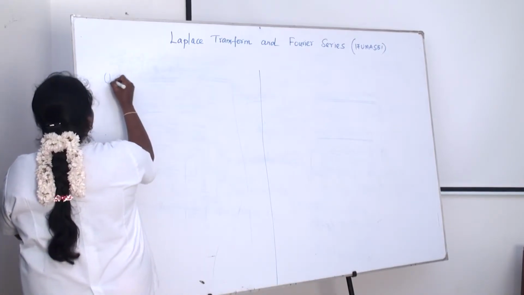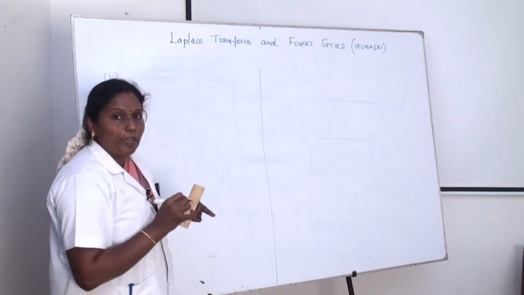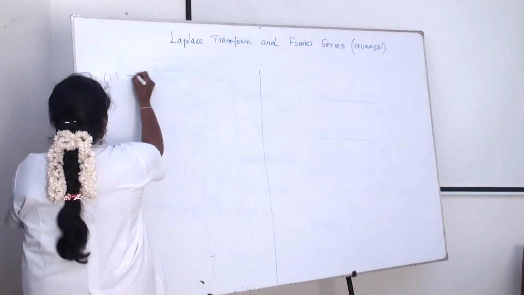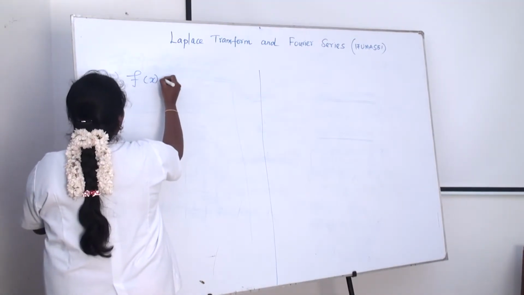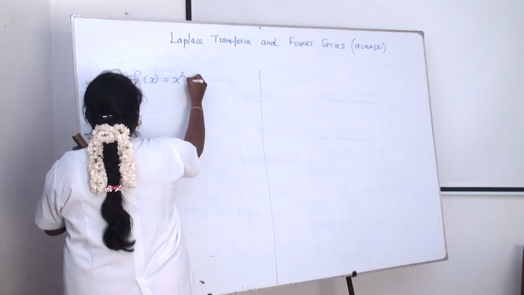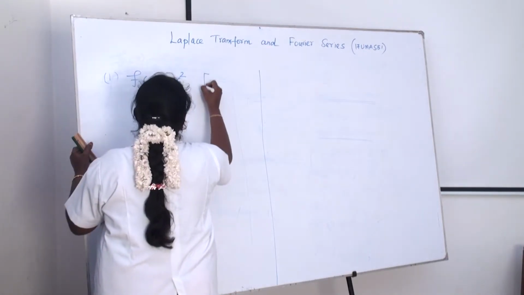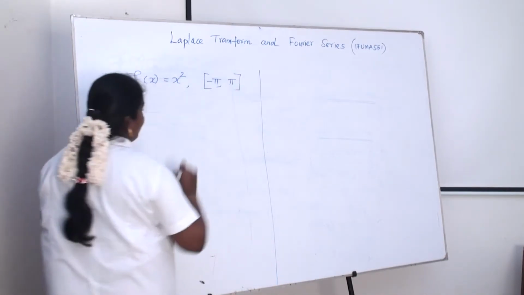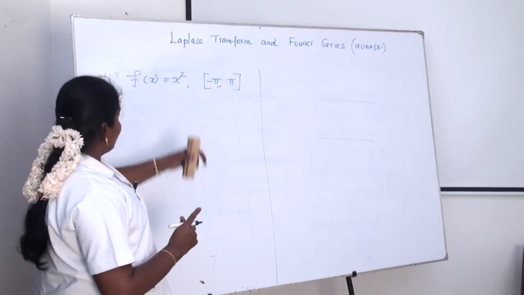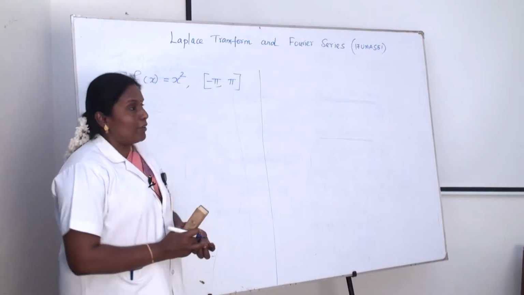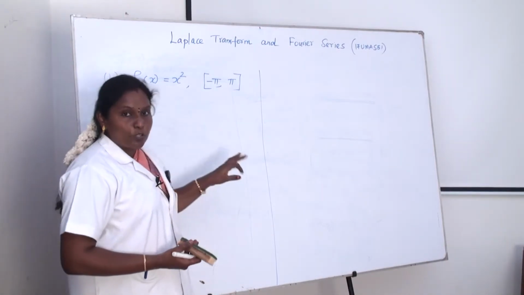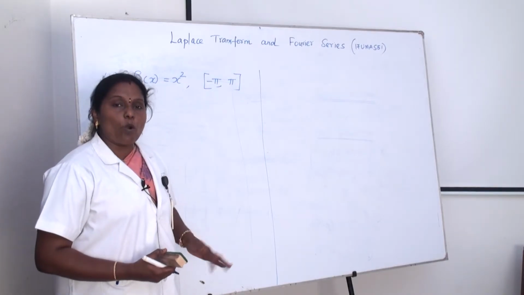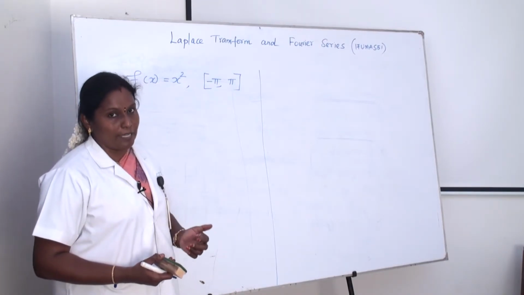Find the Fourier series of f(x) = x² in the closed interval minus pi to pi. Already we know that there are many kinds of intervals: closed interval, open interval, open-closed interval, closed-open interval, etc.